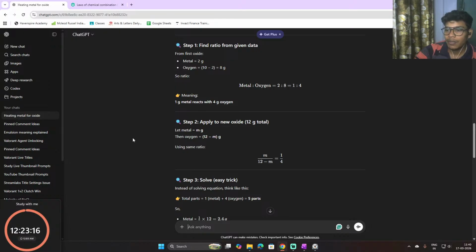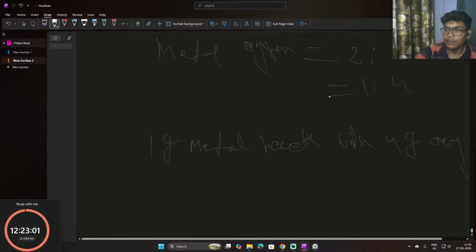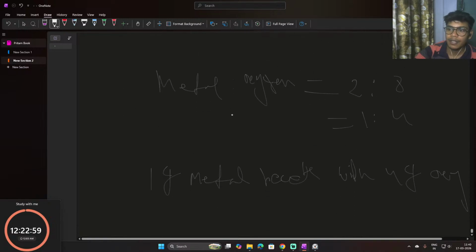Apply to the new oxide, 12 gram. So let me assume m gram of metal, and then oxygen is 12 gram minus m gram, right? So now using the same ratio, m divided by 12 minus m equals 1 by 4. So we are doing this right away. It's the first thing that is given.